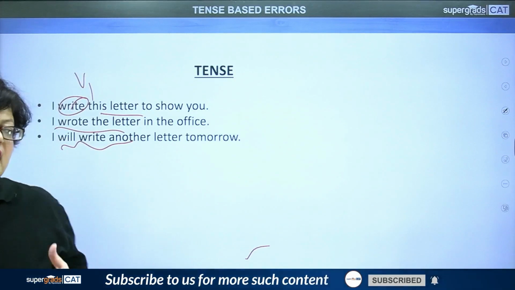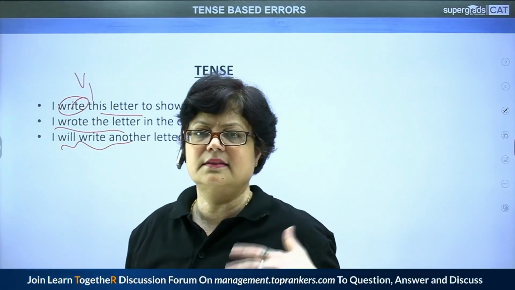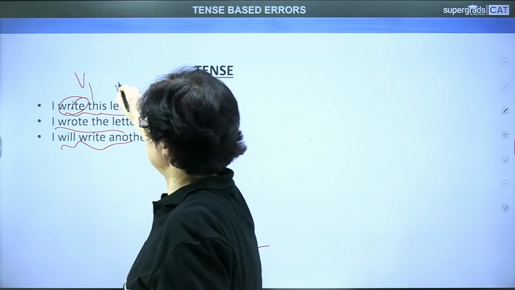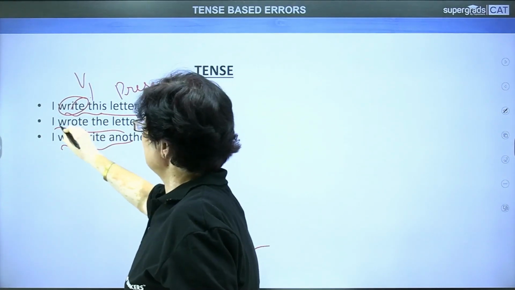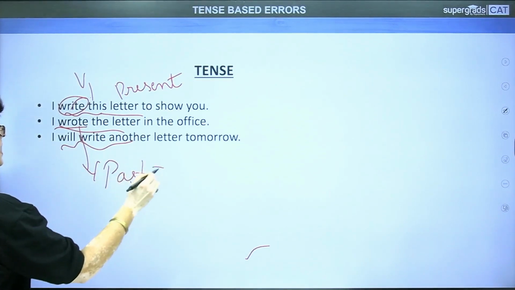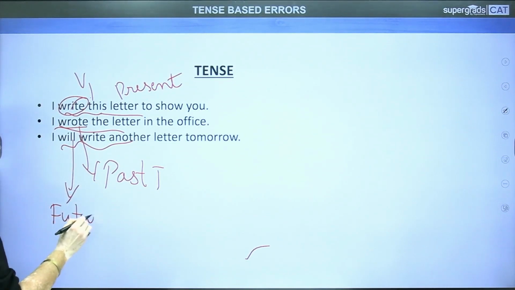We are trying to tell about an action which is showing different time slots. For example, write shows present tense, wrote shows past tense, and will write is indicative of the future tense.